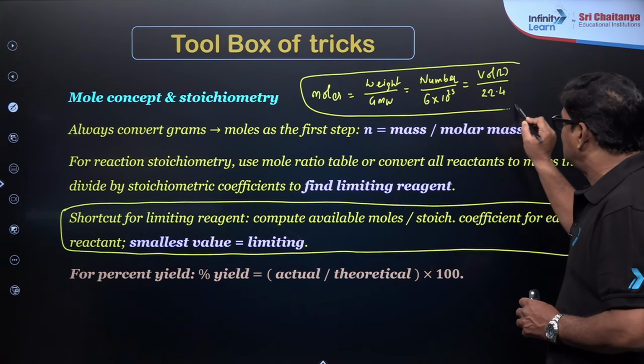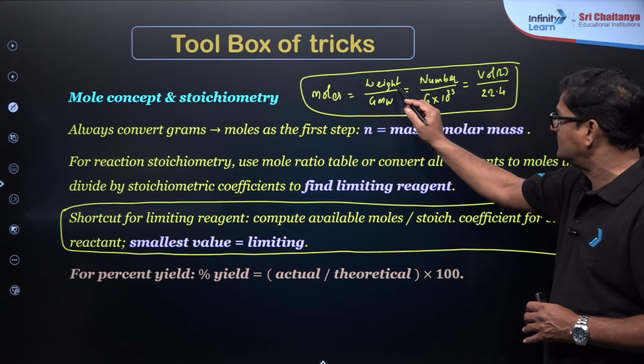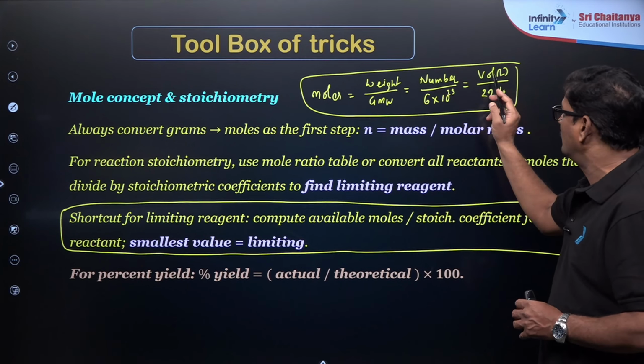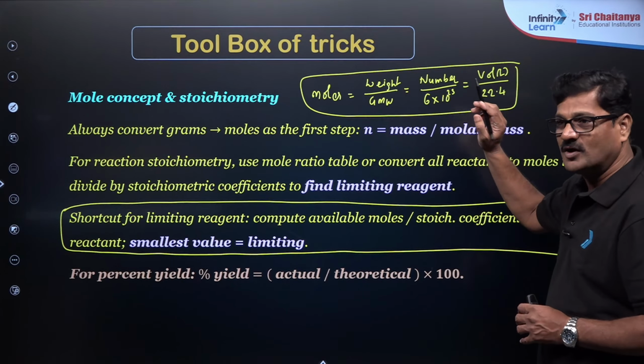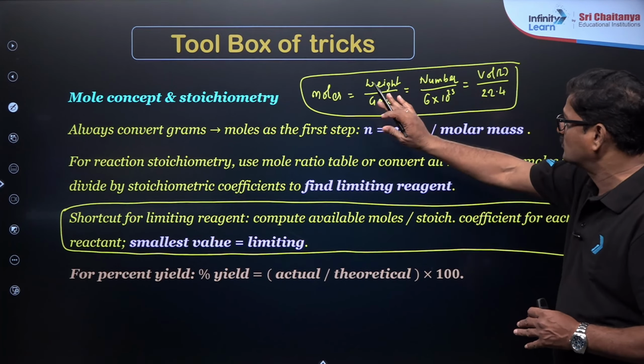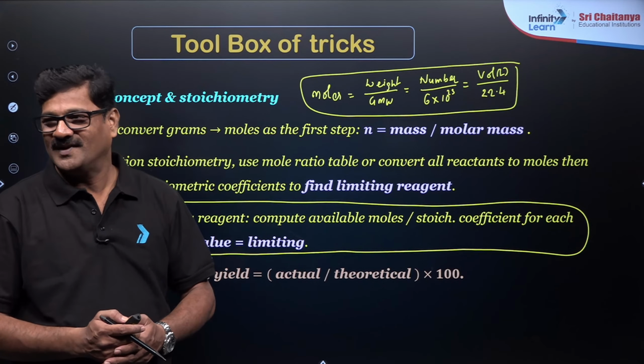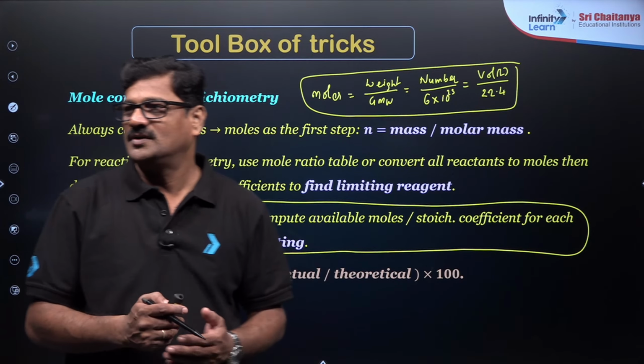Now by using this formula, if weight is given, you can calculate volume. If volume is given, you can calculate weight or the number of molecules or atoms in it. So anything to anything, all mole interconversions use the simplest formula. Fine, madam? Deepu, fine.